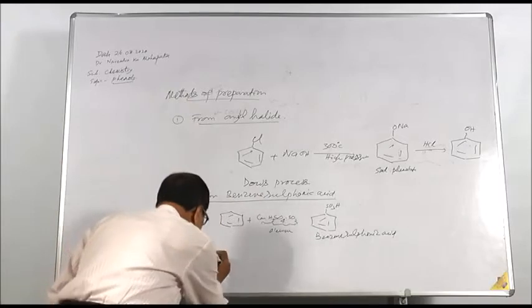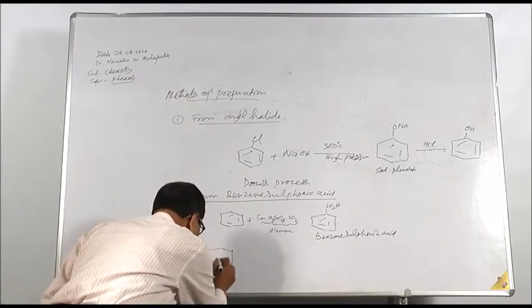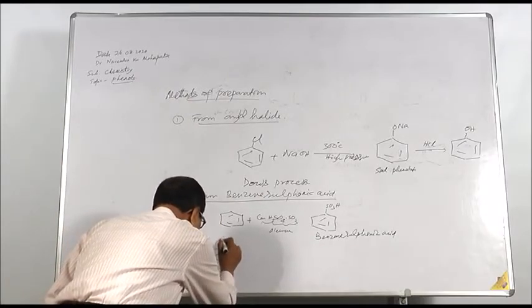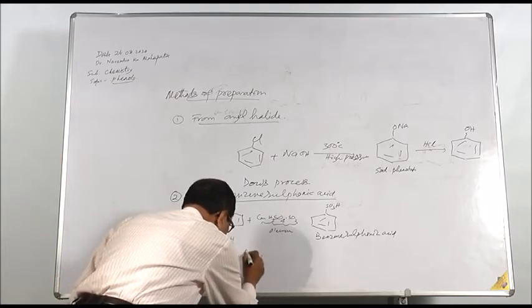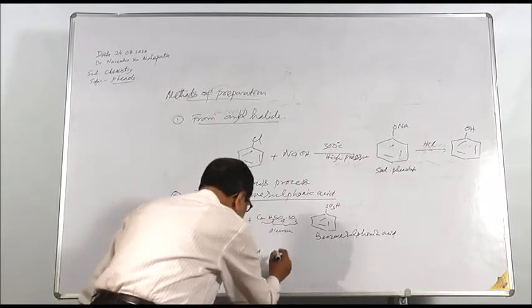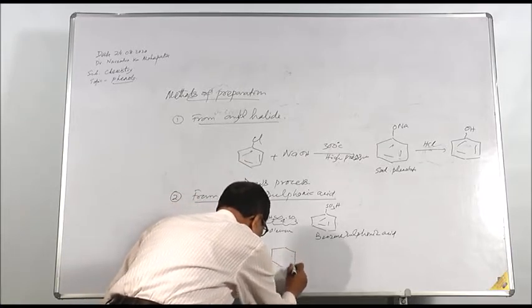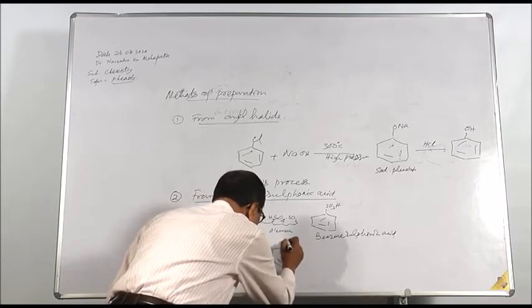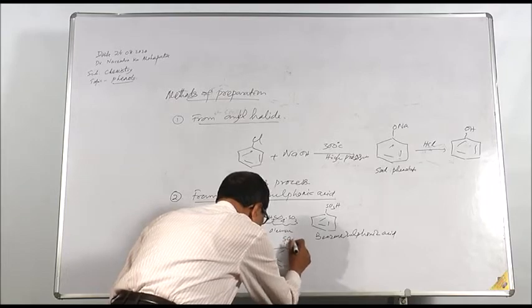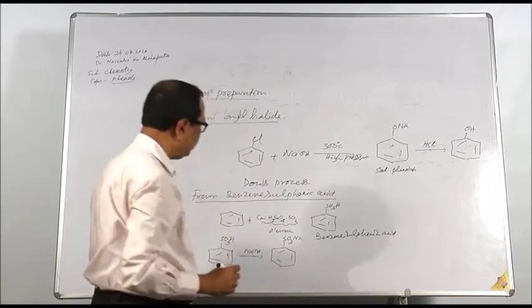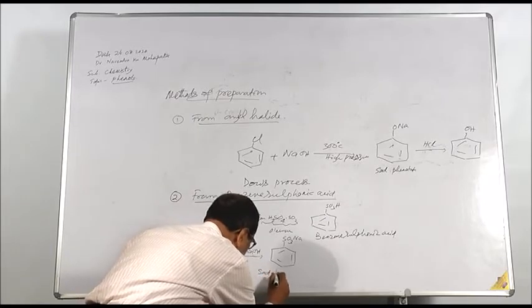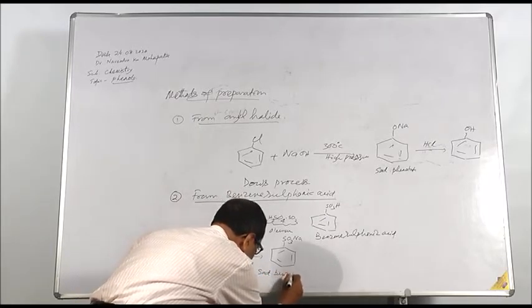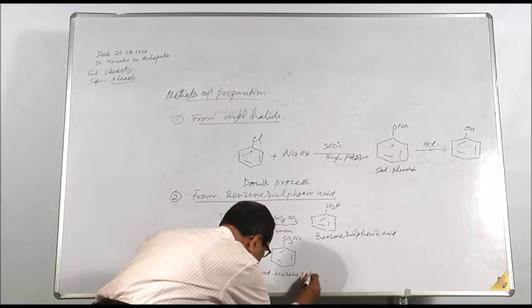That is, benzene sulfonic acid is treated with sodium hydroxide, which gives the sodium salt of benzene sulfonic acid, sodium benzene sulfonate.